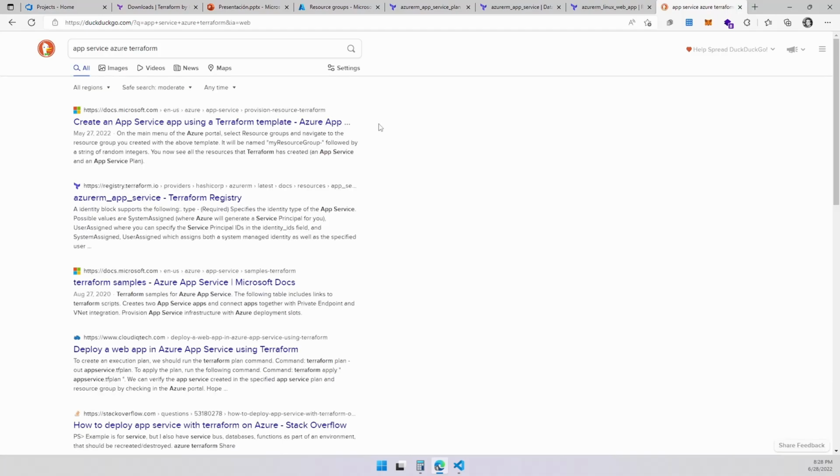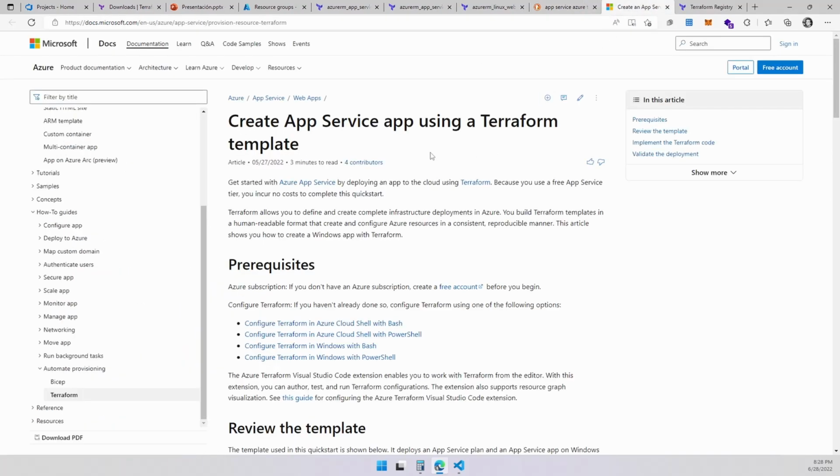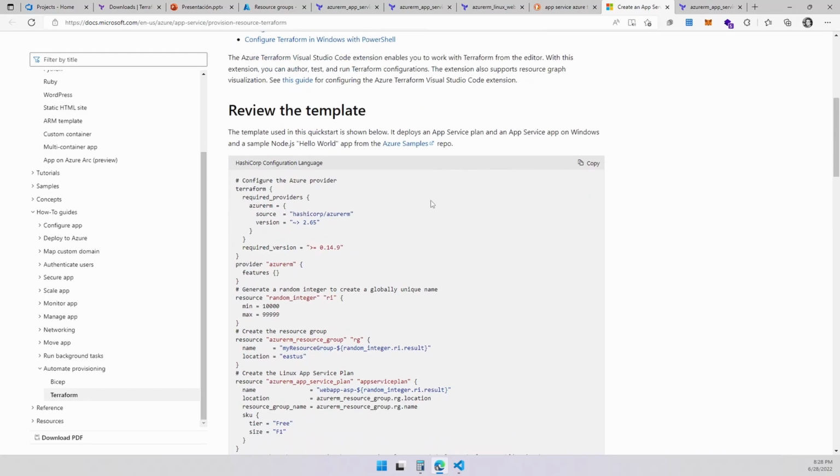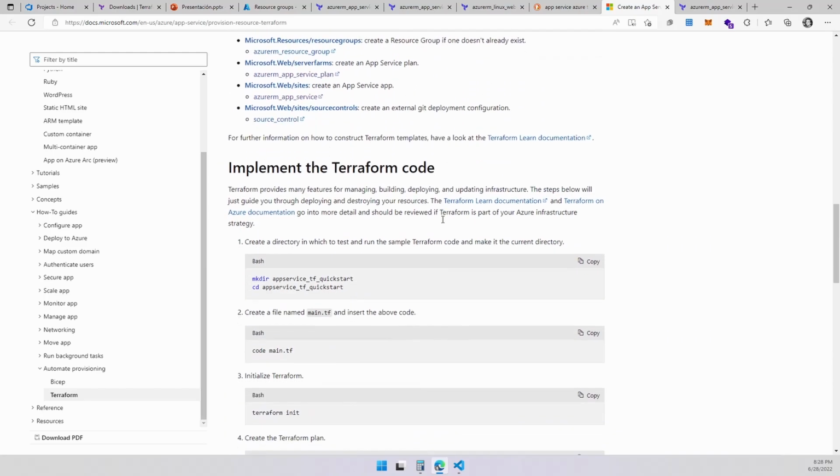I'm going to show you how to create an app service using Terraform. There's a nice tutorial over here, and I'm going to follow this one. I'm going to keep it simplified, and I'm going to lose the second link over here, which is going to take me to a Terraform registry in a minute. So this one is how you create prerequisites. So you can follow this along. It's pretty much what I'm doing over here.